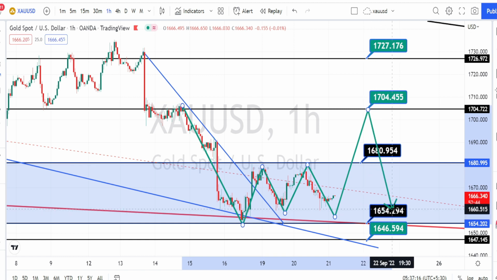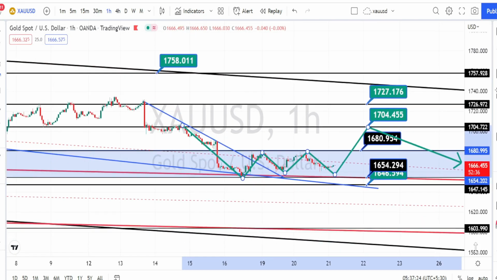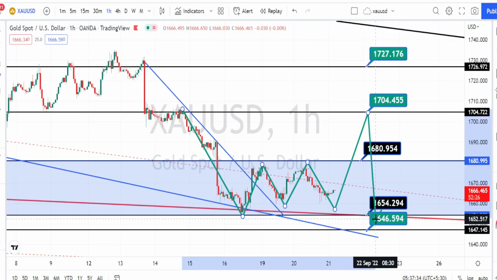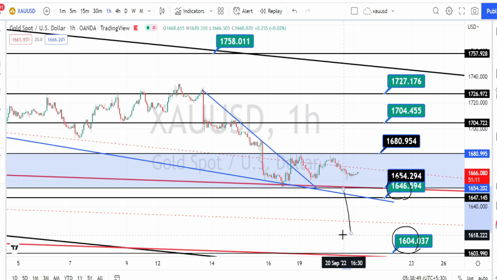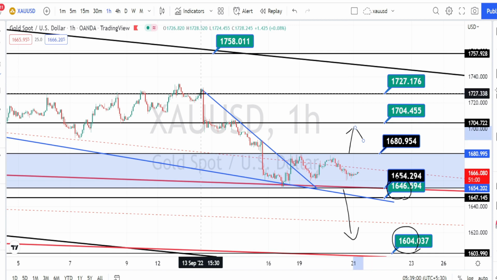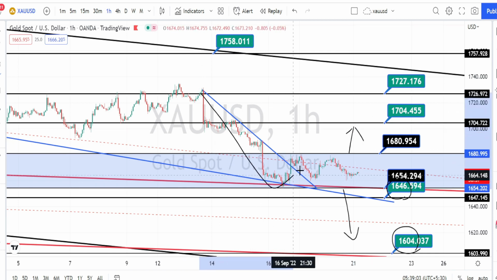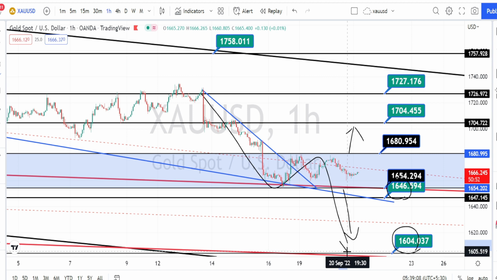But on the other hand, if the price action breaks the support level of 1654, we can expect a continuation of the bearish trend in the hourly time frame also, and the next level of support from the daily time frame is going to be around 1646, and if 1646 is broken, the next level of support is going to be around 1600. So wait for the directional breakout, based on which you can take a directional trade in the hourly time frame also. And the current trend of the price action is still bearish, so there are more chances that it will break on the bearish side.